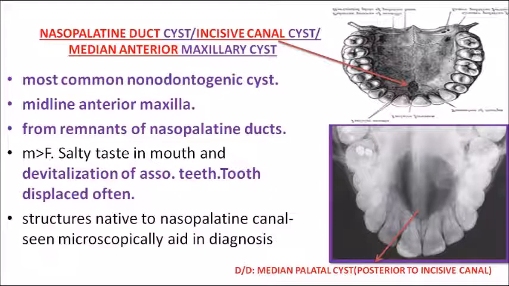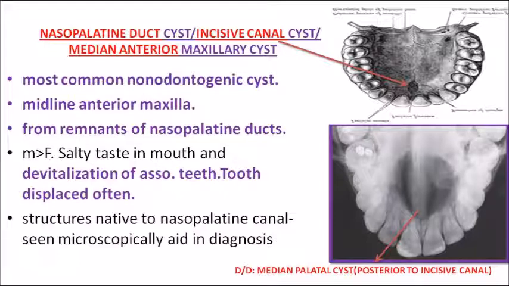It all refers to the same cyst. It is called incisive canal cyst because it is near the incisive canal. It is called median anterior maxillary cyst because it is present in the midline, in the anterior region exclusively of the maxilla.